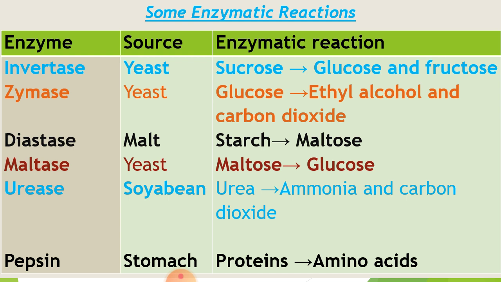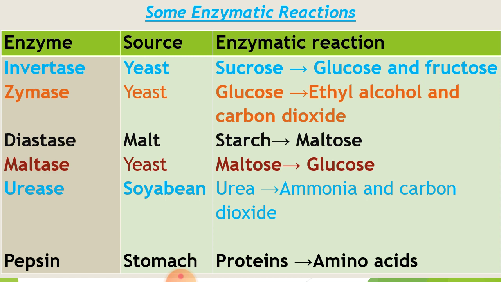Now dear students, here some enzymatic reactions are given in the form of a table: enzymes, then source, then enzymatic reaction. The enzyme is invertase, and its source is yeast. Yeast is a fungus from which we obtain the enzyme invertase. The reaction catalyzed by invertase is that sucrose changes into glucose and fructose. Now the second enzyme, zymase, is also obtained from yeast. Zymase converts glucose into ethyl alcohol and carbon dioxide.